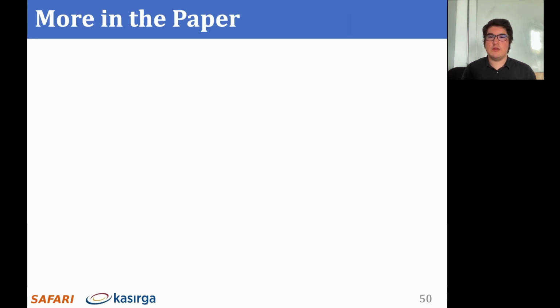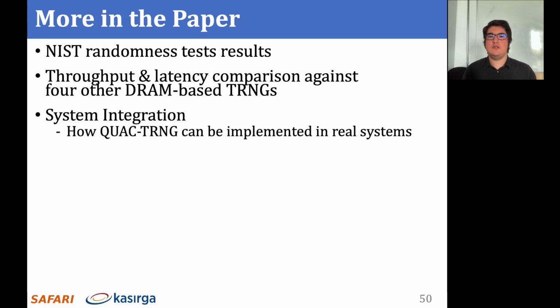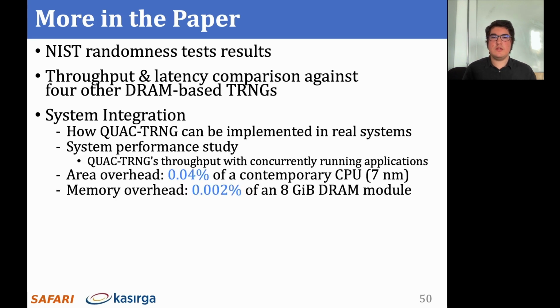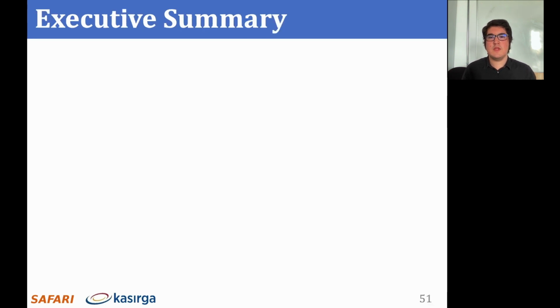You can check our paper to find more detailed information, including results on QUAC-TRNG's quality evaluation using standard NIST randomness tests, throughput and latency comparison against 4 other DRAM TRNGs, excluding D-RaNGe and Talukder's mechanism, discussion on how QUAC-TRNG can be integrated into a real system, the throughput provided by QUAC-TRNG while applications are running concurrently, the negligible area and memory costs of integrating QUAC-TRNG, and an analysis on the sensitivity of entropy resulting from QUAC operations to temperature and passing time. I would like to wrap up with a summary of our work.